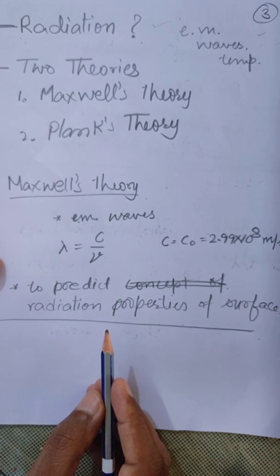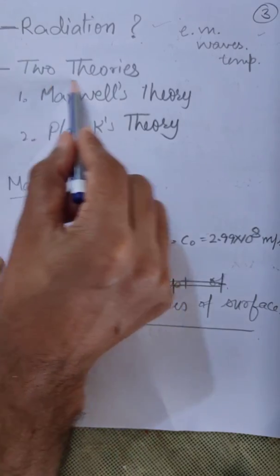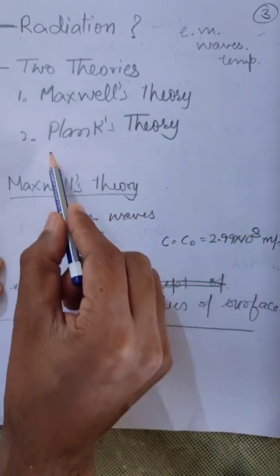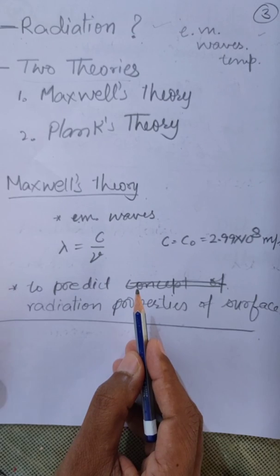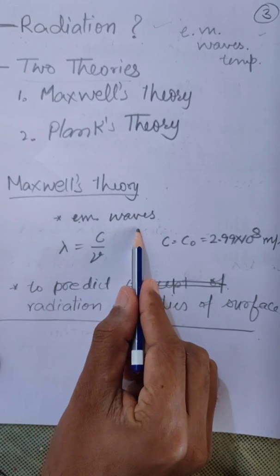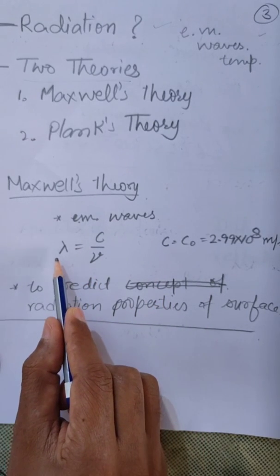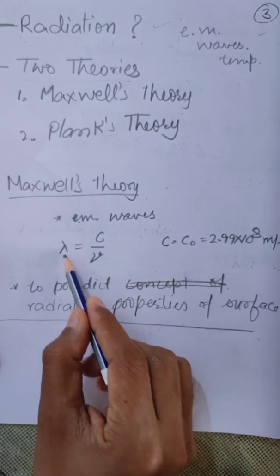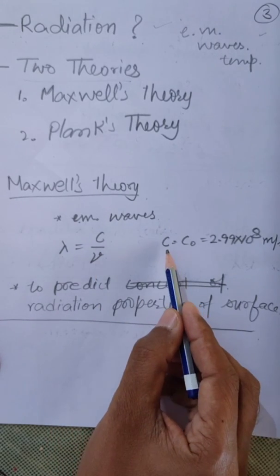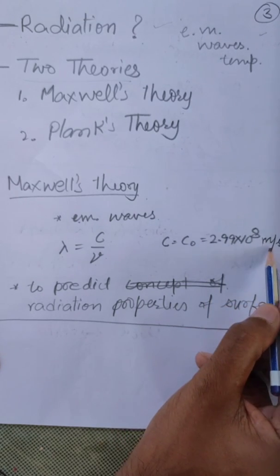There are two theories which explain the transfer of heat by radiation. Those two theories are, first, Maxwell's theory, and second, Planck's theory. According to Maxwell's theory, energy radiated by a body is in the form of electromagnetic waves, and there is a relation between lambda, the wavelength, nu, the frequency, and c, the velocity of light. Lambda is equal to c by nu. The value of c, the velocity of light, is equal to 2.99 into 10 raised to power 8 meter per second.